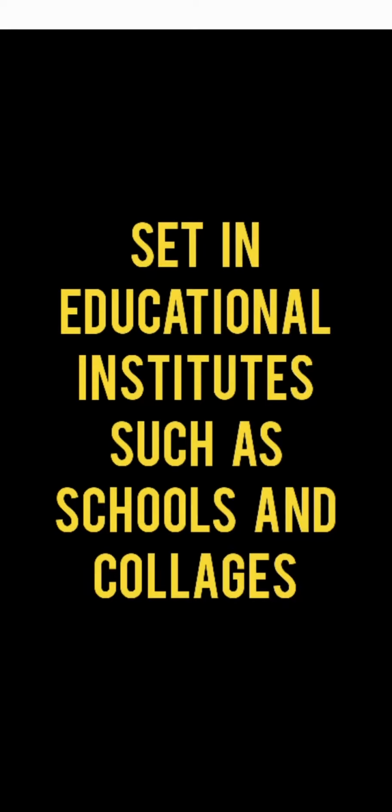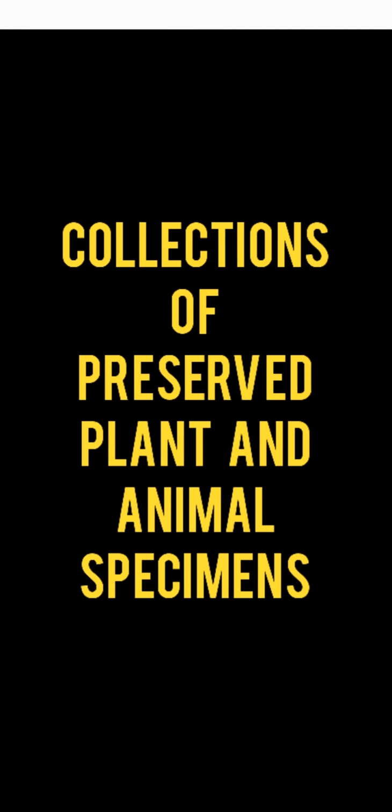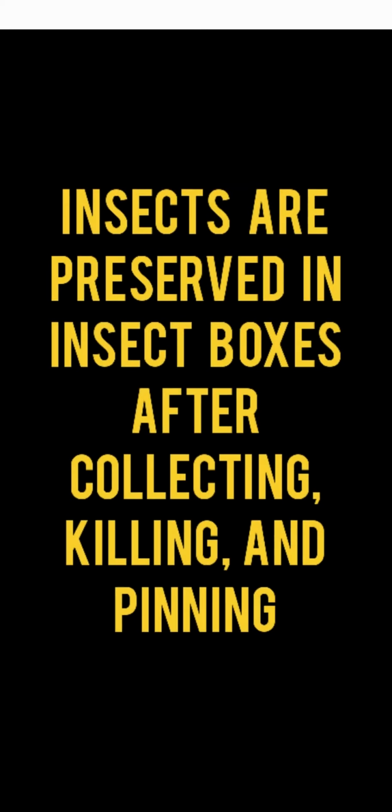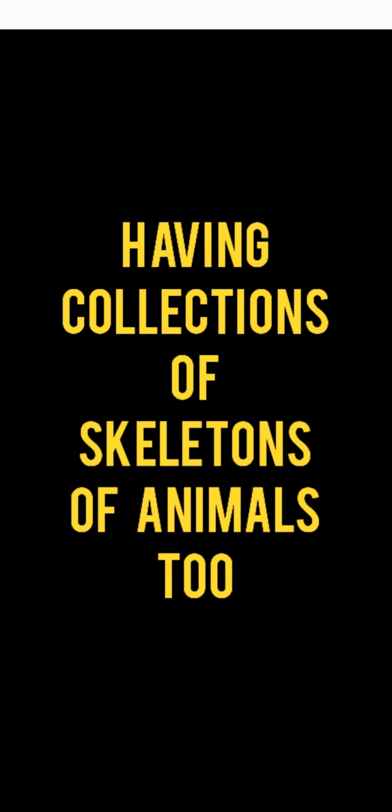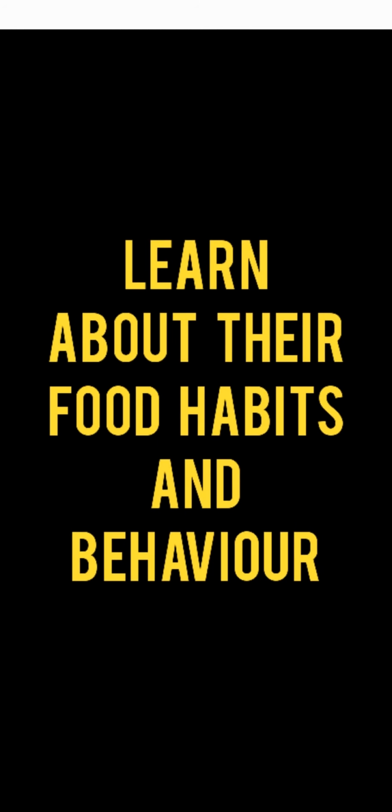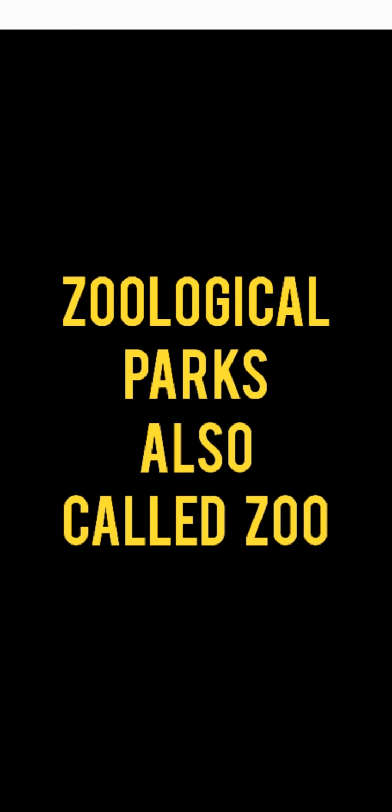Museum, set up in educational institutes such as schools and colleges. Collection of preserved plant and animal specimens. Insects are preserved in insect boxes after collecting, killing and pinning. Having collections of skeletons of animals too. Zoological parks. These are the places where wild animals are kept in a protected environment under human care and which enable us to learn about their food habits and behavior. Zoological parks, also called zoo.